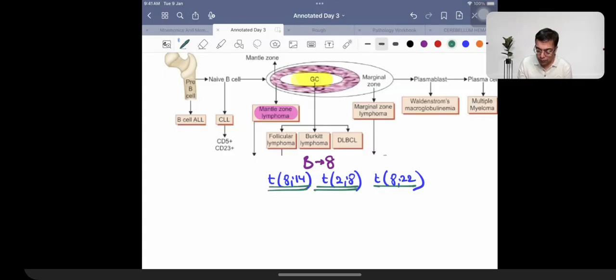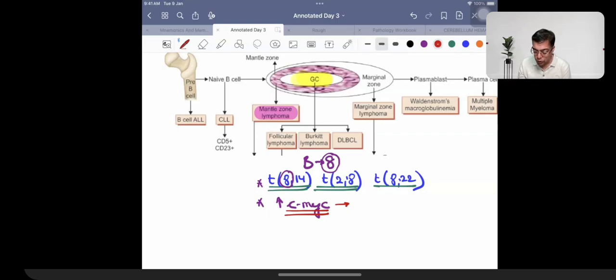Why do we need to talk about this? Because translocation of chromosome number 8 is always associated with increase in the activity of c-MYC. Increase in the activity of c-Myc, right? c-Myc is what is going to be an example of which category of gene? I want you to remember and revise. Tumor suppressor gene? Is it an example of a DNA repair gene? Is it an example of a proto-oncogene, or is it an example of an apoptosis gene? Proto-oncogene. Which category? Nuclear transcription factor. It is the most important nuclear transcription factor.